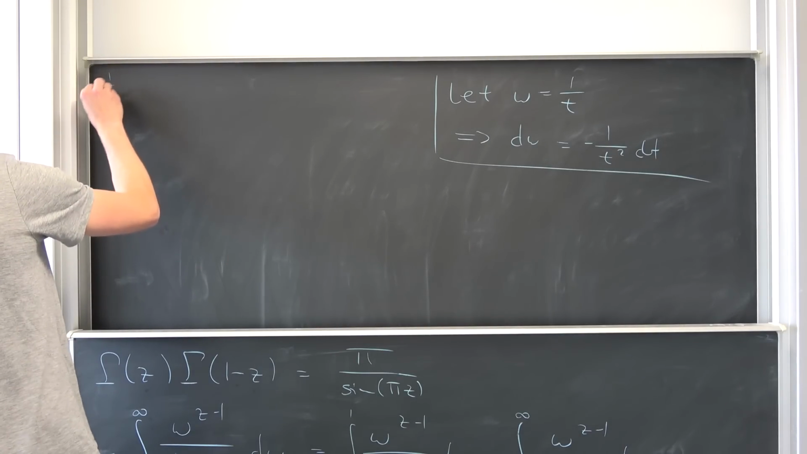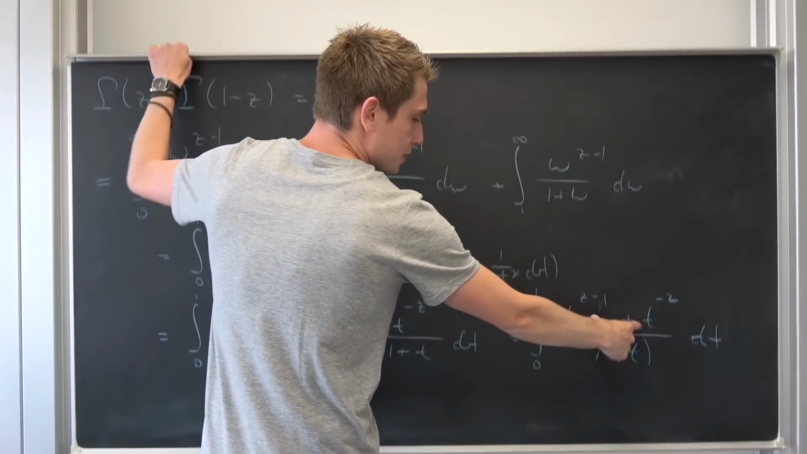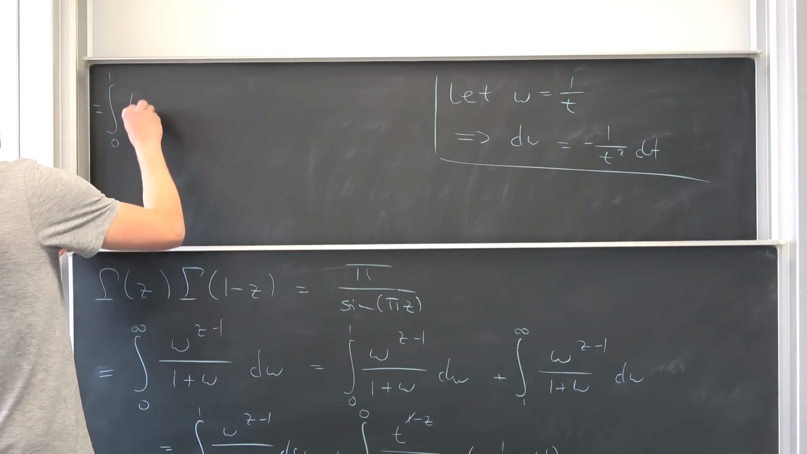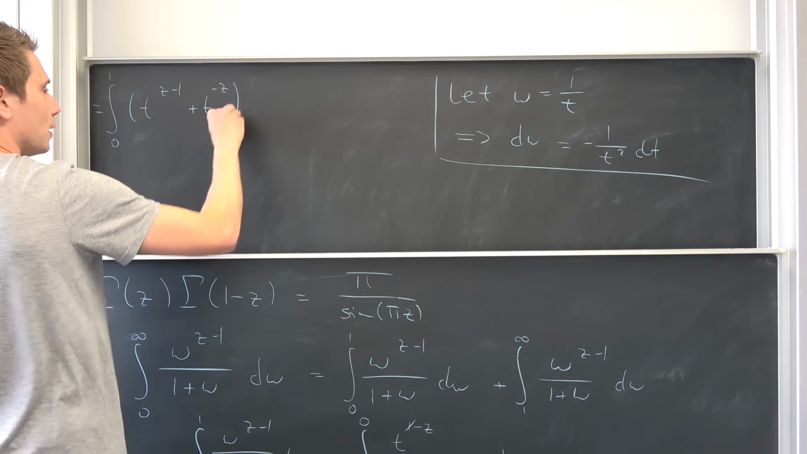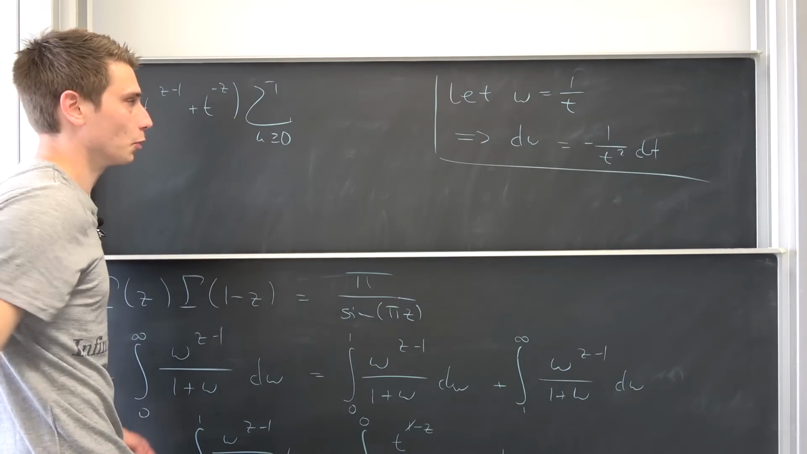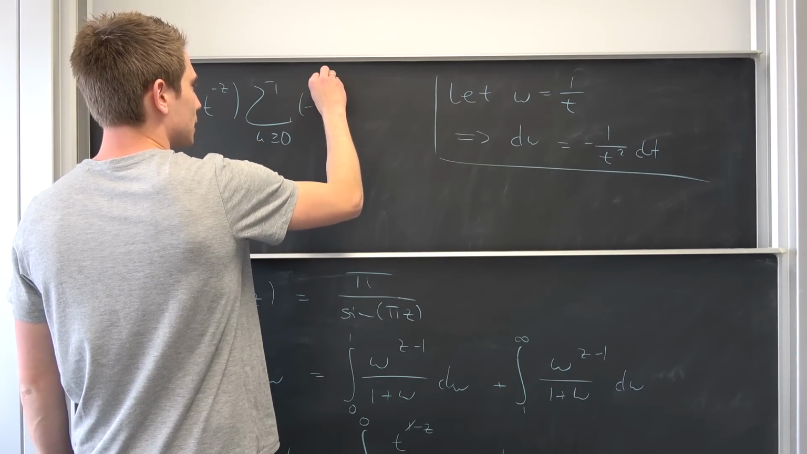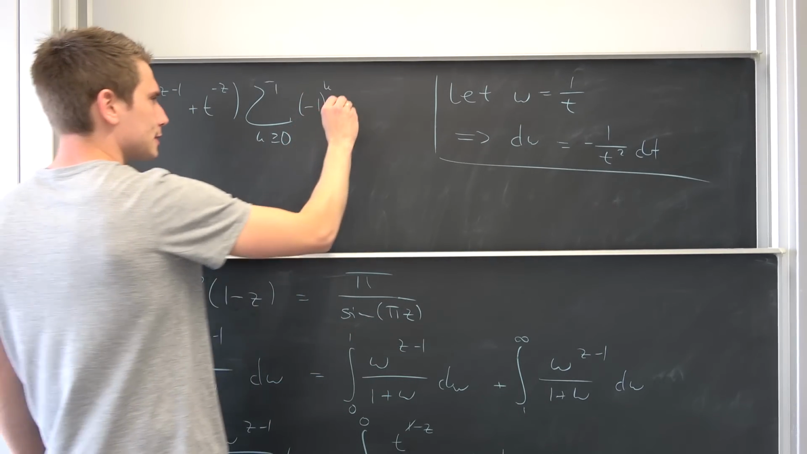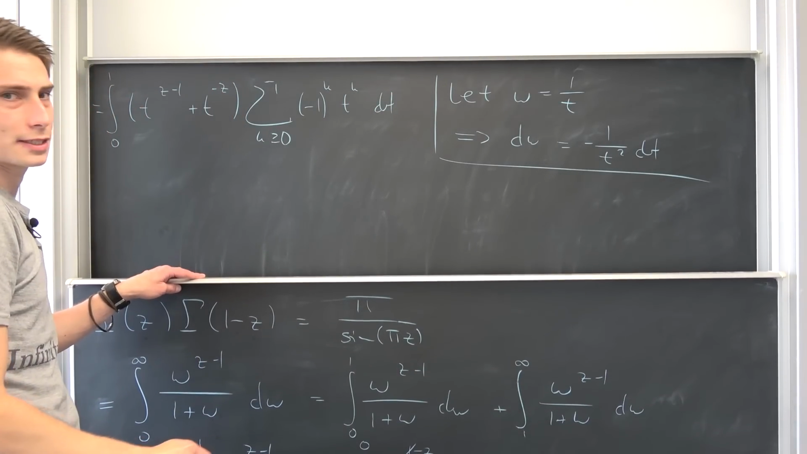Okay, integral from 0 to 1. We have this chunk right here, and I'm going to leave it how it is: t to the z minus 1 power plus t to the negative z power. Then we have our infinity sum, which is going to give us negative 1 to the kth power and t to the kth power, integrated with respect to t.